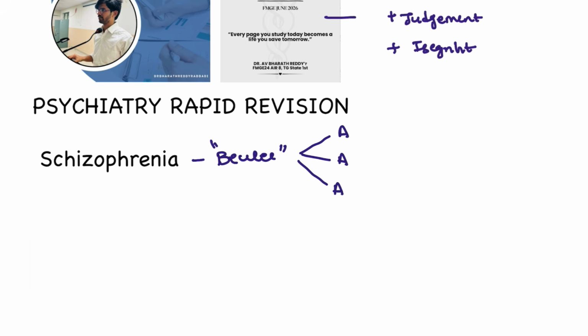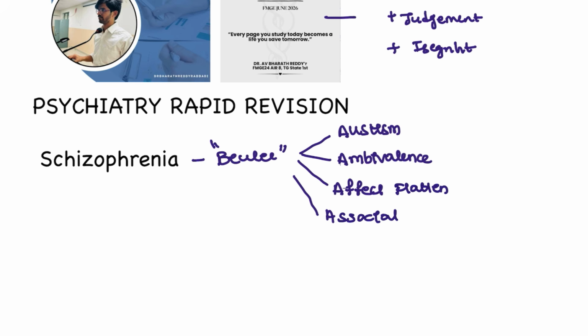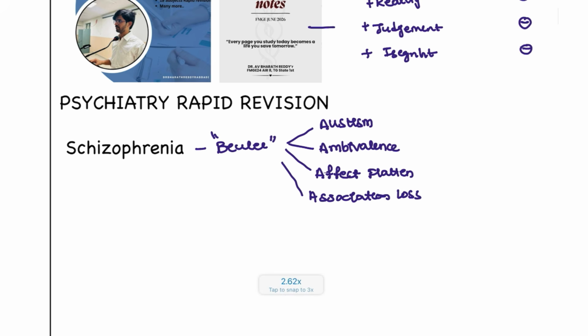So Bleuler is the one who coined schizophrenia, and he has given the 4 A's. So what are these important 4 A's that you have to remember? First, it is autism, and second is ambivalence, and then affect flattening, and association loss. Okay, association loss. These 4 A's were given by Bleuler, and he said if these are present, the patient is suffering from schizophrenia.